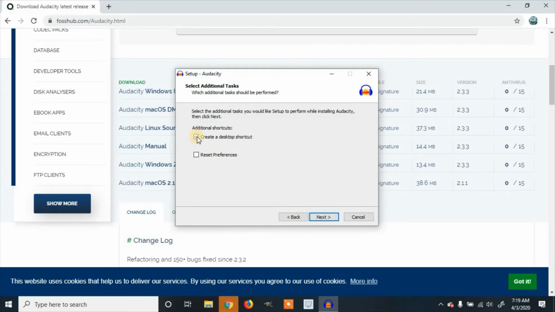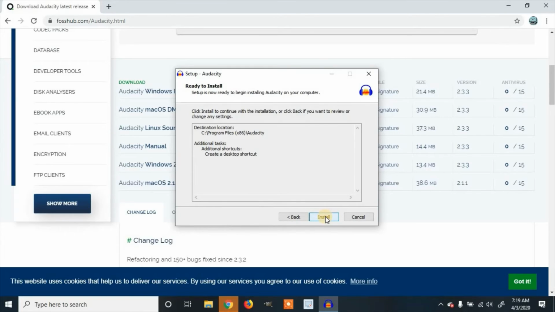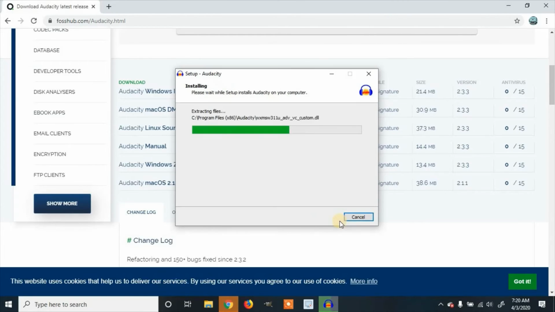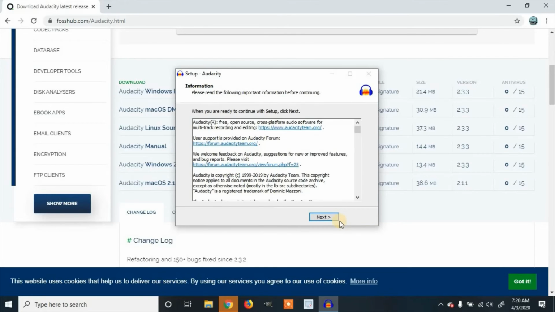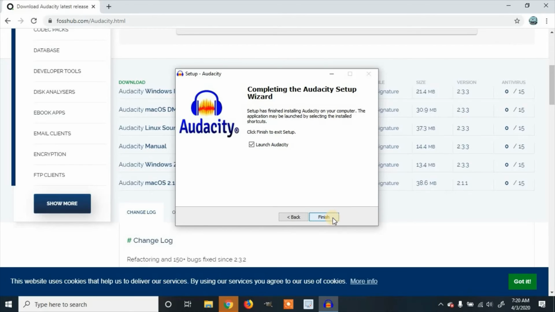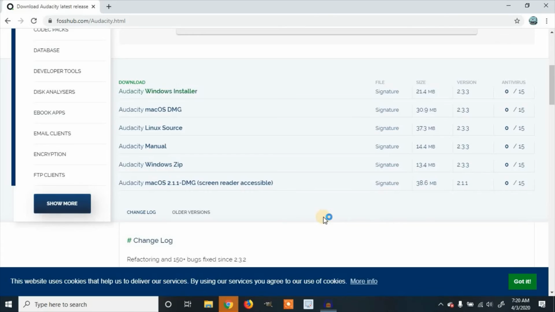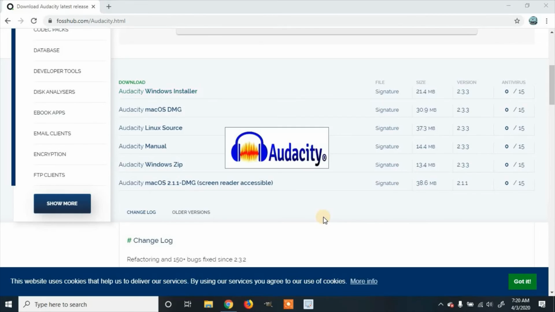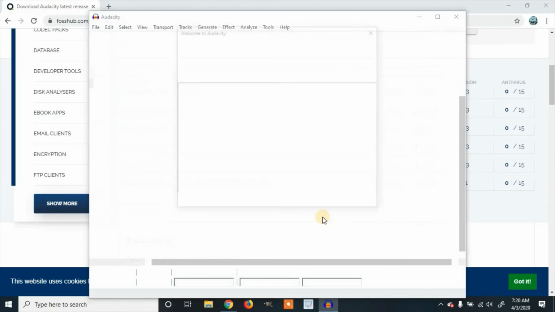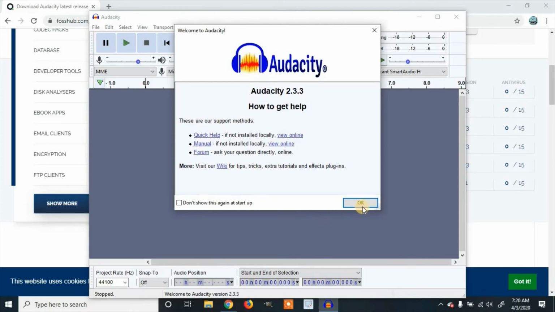And if you want it to create a desktop shortcut, you can click on it. Then click next, and install. Then click next once it's finished installing, and finish. And if you want to launch Audacity when it's finished, make sure it's checked, then click finish. And then we're going to click OK.